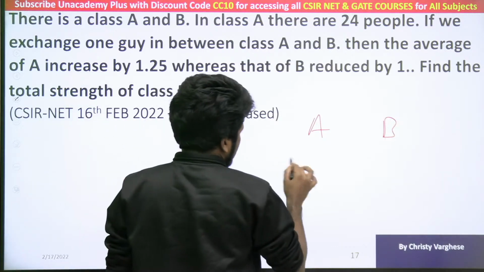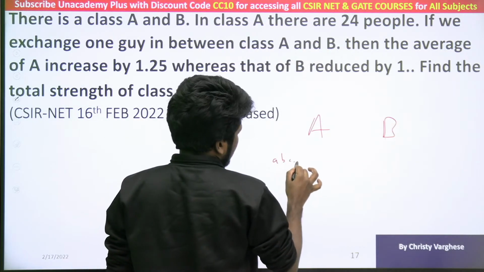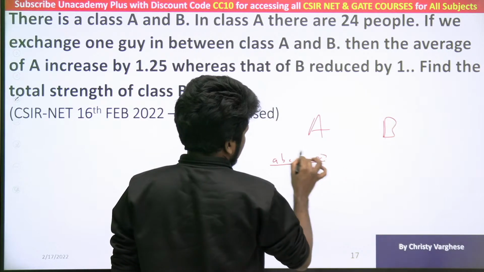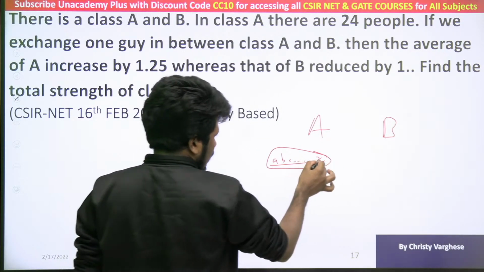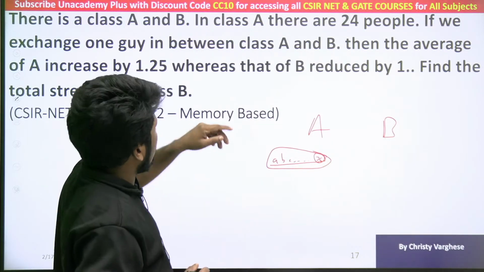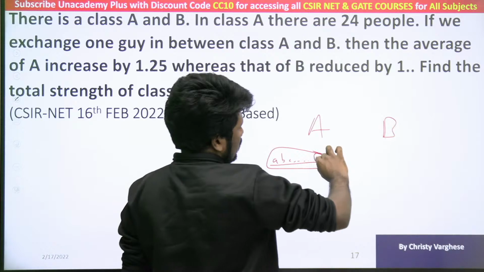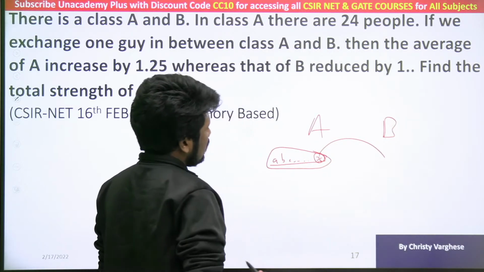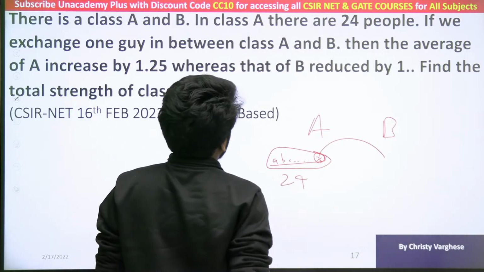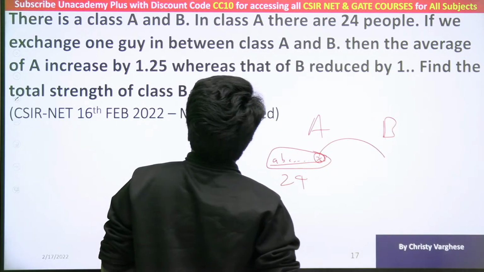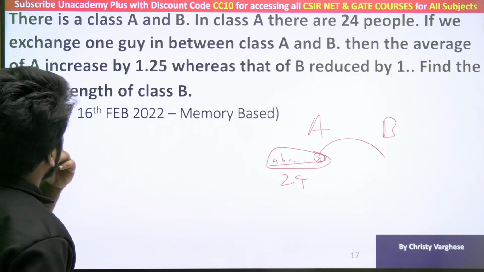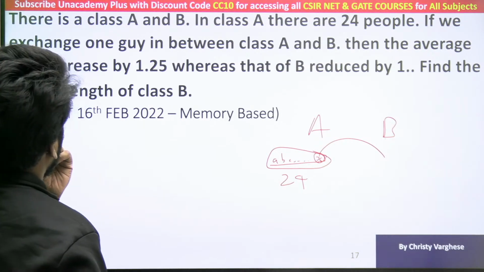I will take an example. Let the small letters be a, b, c, d up to x, y, z. Up to x are the 24 people, and these are the 24 observations. What we are doing is this person x's mark is given to class B. Due to that, the average of A is increasing by 1.25. Okay, then there is data missing now.